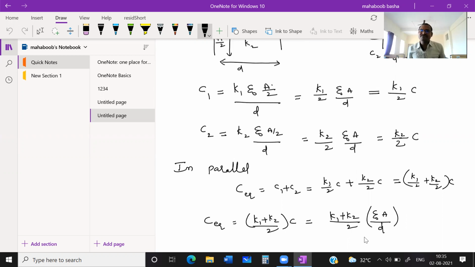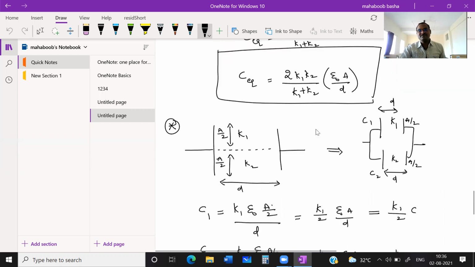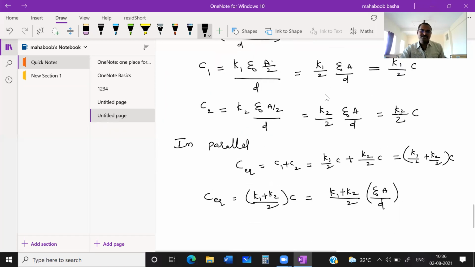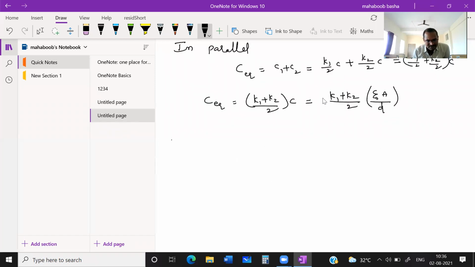If half of the distance is filled with K1 and the remaining half distance is filled with K2, then its capacitance will be 2K1 K2 by (K1 plus K2) into epsilon naught A by D. Okay, students? If you memorize this, it will save your time. Okay, next, let us take a different pattern, still more different.